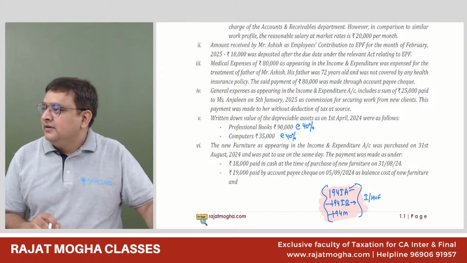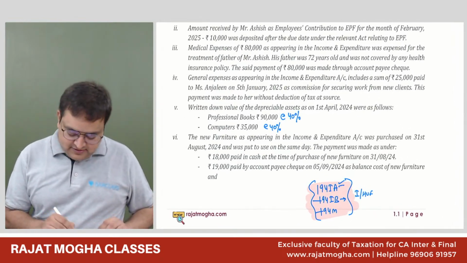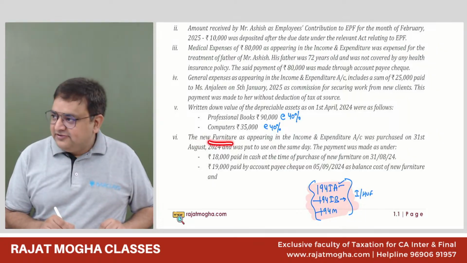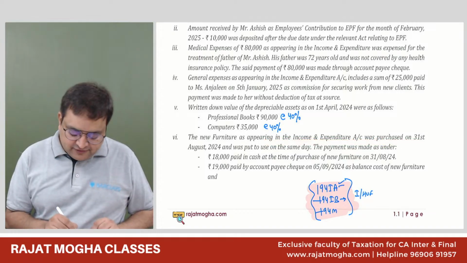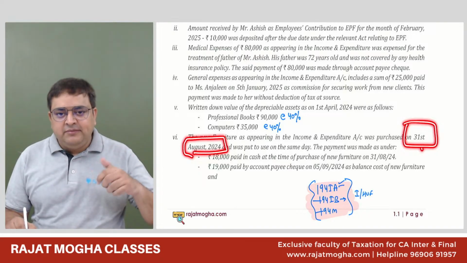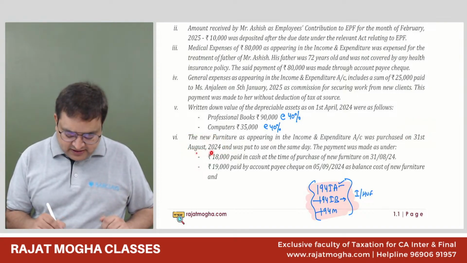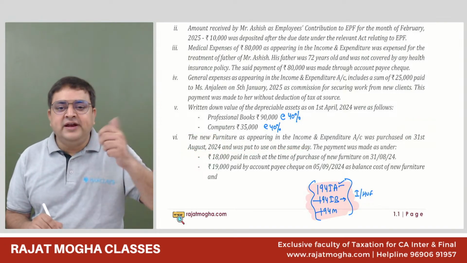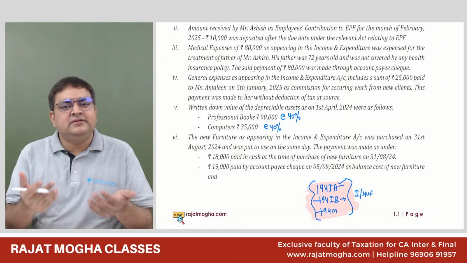Now, sixth, the new furniture as appearing in the income and expenditure account was purchased on 31st August 2024. Okay, we have purchased the furniture on 31st August 2024. Tell me guys, the depreciation rate is 10%, you told me. Now please tell me half depreciation or full depreciation. Full depreciation, because it was purchased on this date and put to use on the same date. In fact, put to use date is more important, and it is also put to use on the same date. If put to use date is not mentioned, then purchase date and put to use date, you all know, we keep it the same.